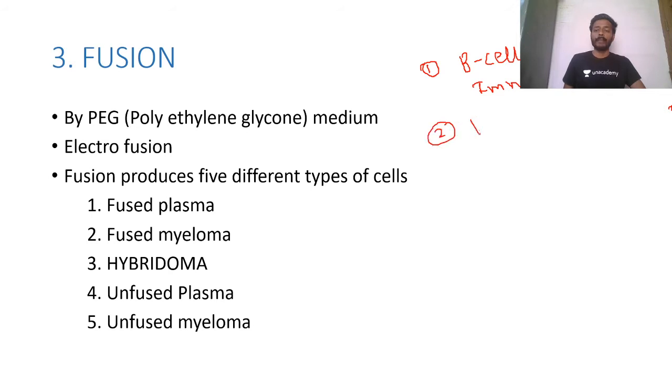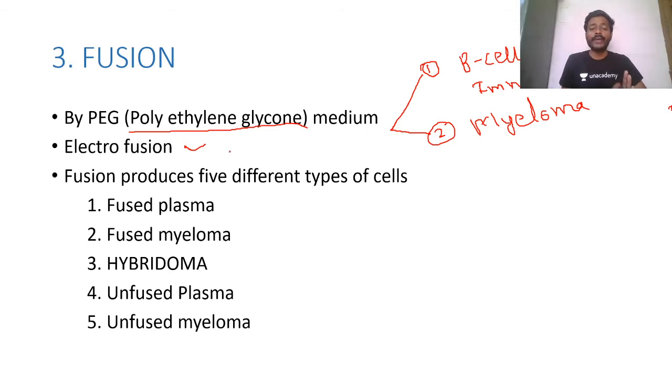Then we have myeloma cells. From where did we get these myeloma cells? We isolated them from bone marrow, and now we will fuse these two cells. There are different ways: either we can fuse them with polyethylene glycol or electrofusion. Here I want to tell you guys, PEG medium or electrofusion is not important for us; UPSC will not ask this. It is just for your understanding of how hybrid cells are made by fusing B cells and myeloma cells. These are the two methods for fusion.